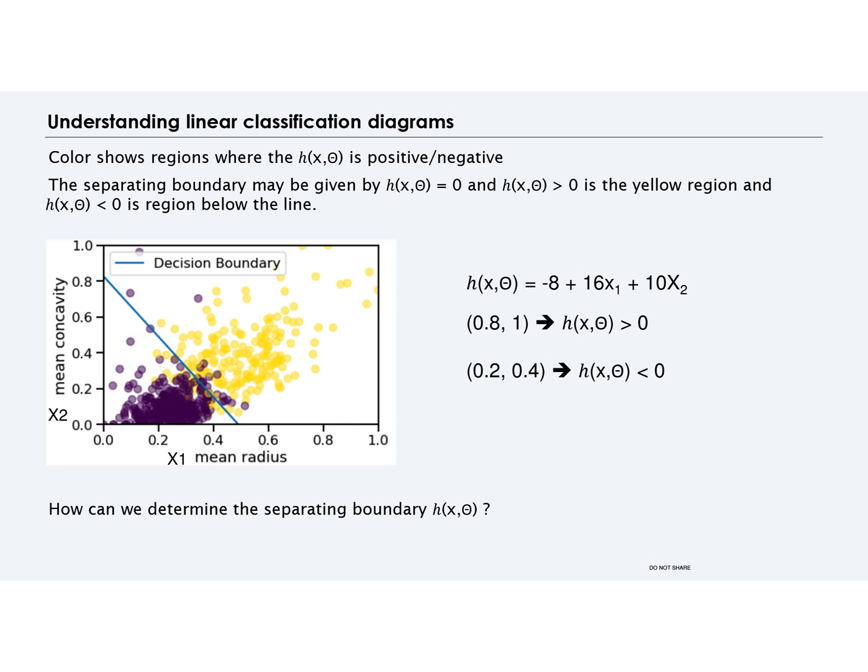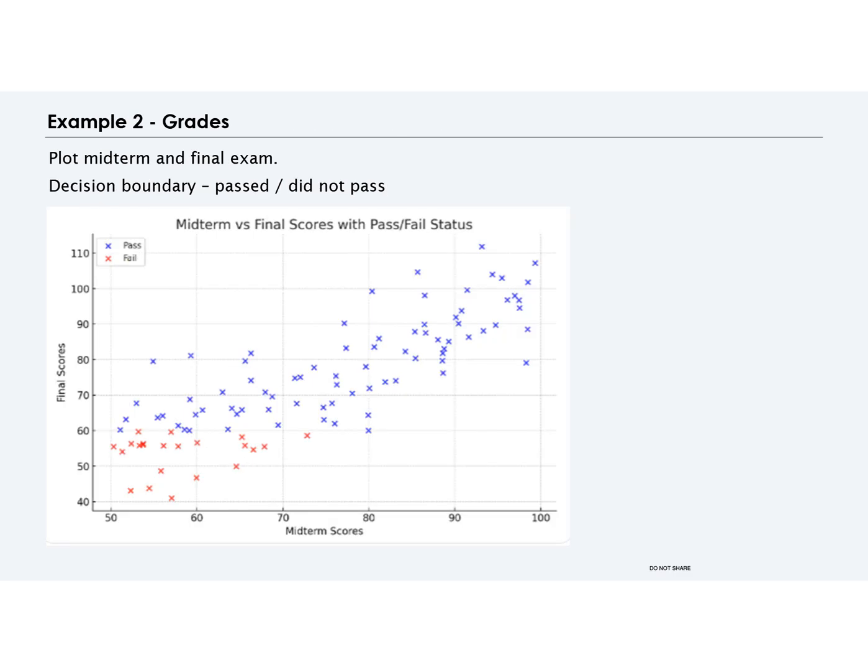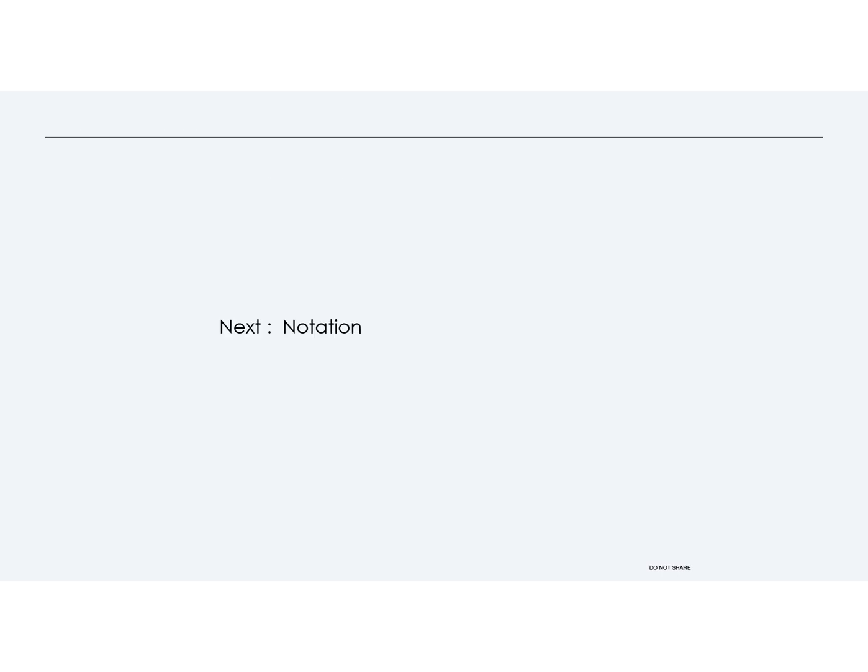Here's another example where we can predict the pass-fail status based on where the separation line is. Can you draw the separation line and find a formula? Next, we develop the notation and mathematics to find the logistic regression line.